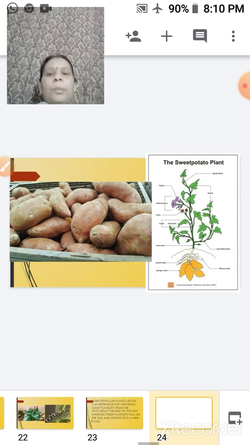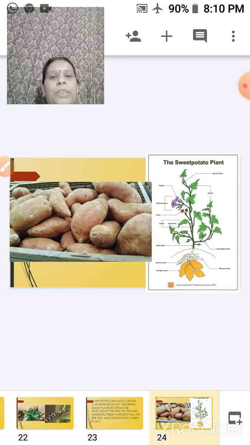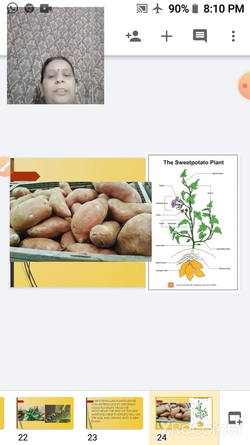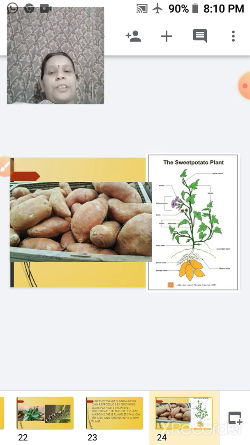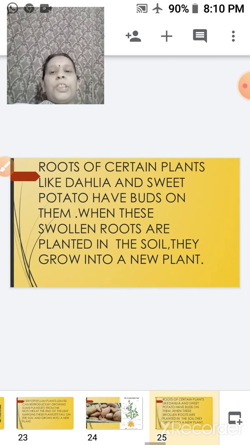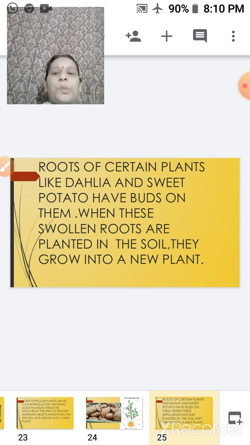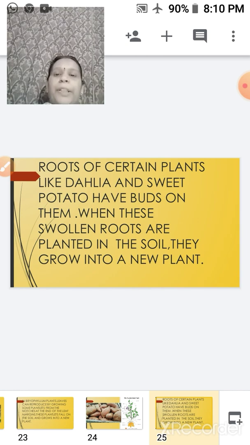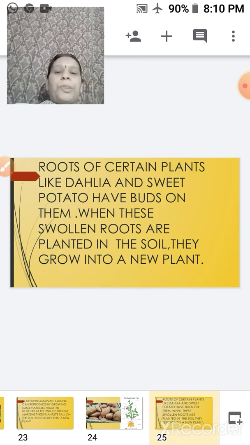I hope this is your sweet potato. Yes, I hope all of you might have seen. This is your sweet potato. So here I will just tell you one thing. The potatoes are considered to be the stem, and these are considered to be the roots. So the roots of certain plants like your dahlia and your sweet potatoes have buds on them, and when these swollen roots are planted within the soil, they grow up into a new plant.